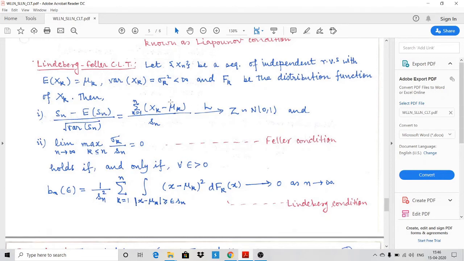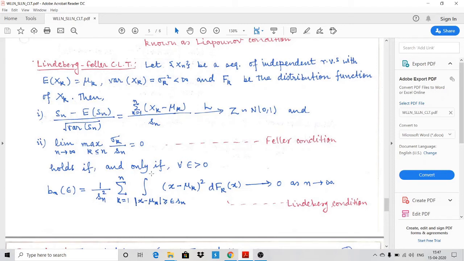Independence is there, variances are finite. Then (Sn minus expected Sn) divided by the square root of variance Sn, which can be written as the summation k from 1 to n of (Xk minus mu k) divided by small sn, will converge to Z in law, where Z is nothing but a normal 0, 1 random variable. And the limit as n tends to infinity of the maximum over k less than or equal to n of sigma k divided by sn is 0. If these two conditions hold, then